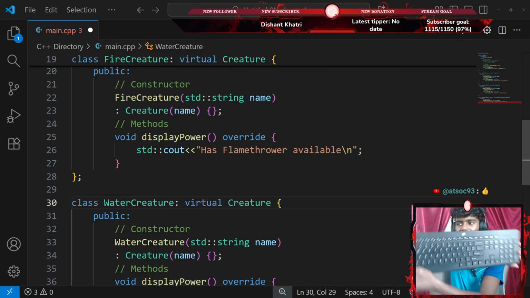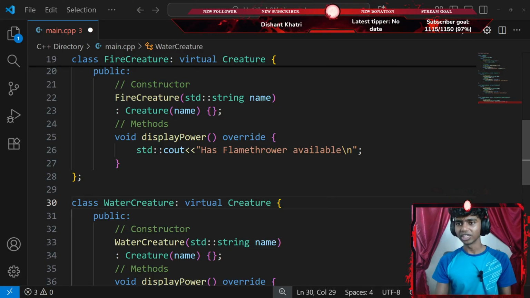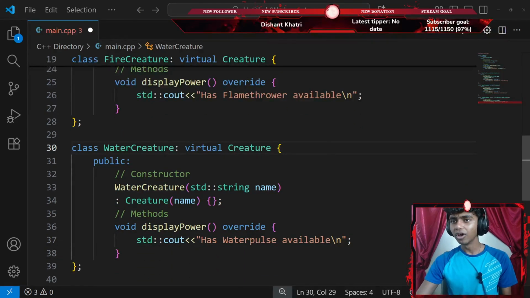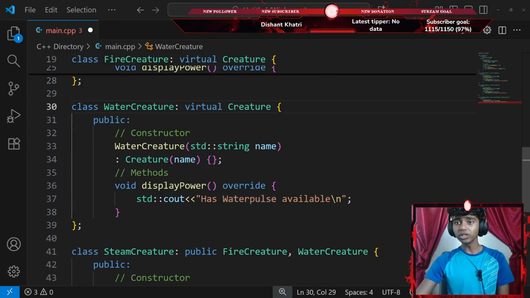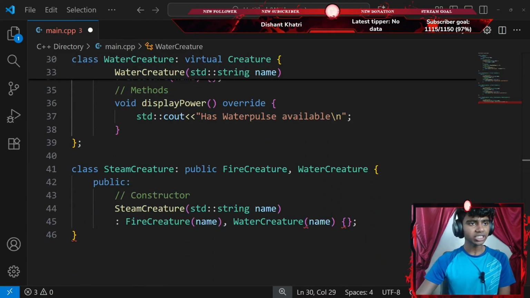Can you guys even see the keyboard? I feel like my fingers are too small for the keyboards. Okay, that said, I'll go with something like a virtual creature, a water creature and a fire creature. Let's read the next instruction.